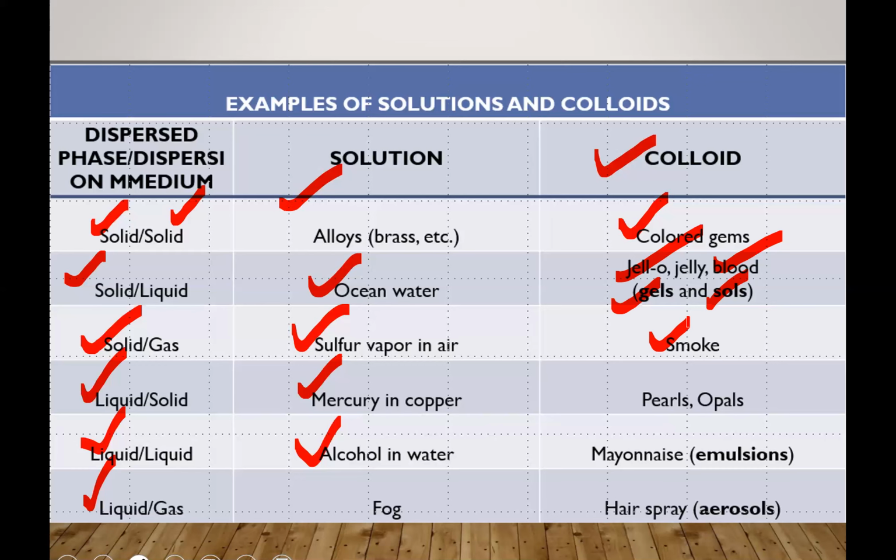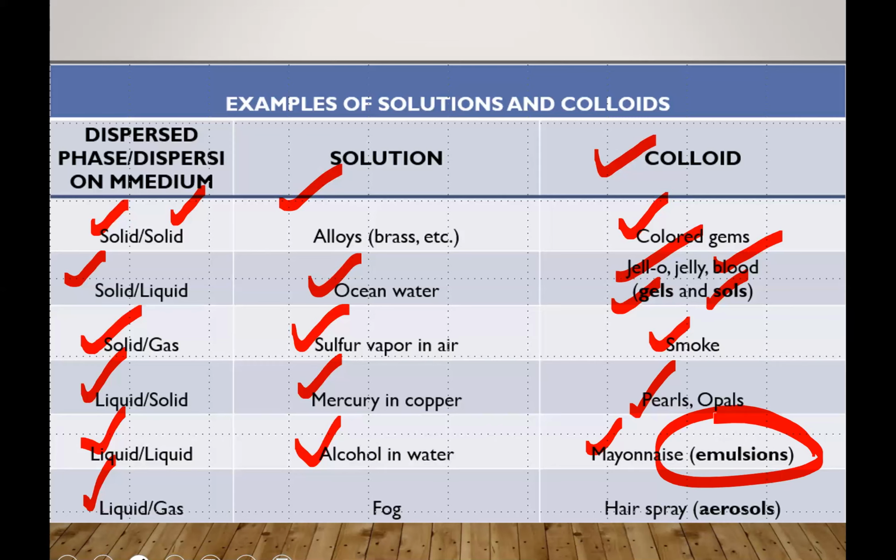Liquid in solid means something liquid dissolved in solid. So pearls and opals can be colloid, and they are stones, and they are the best example of liquid in solid. And liquid in liquid is mayonnaise, which we are using too much nowadays in our food eating habits. Emulsion is a very important term, which I will explain later. These are some important terms which we use during colloid.